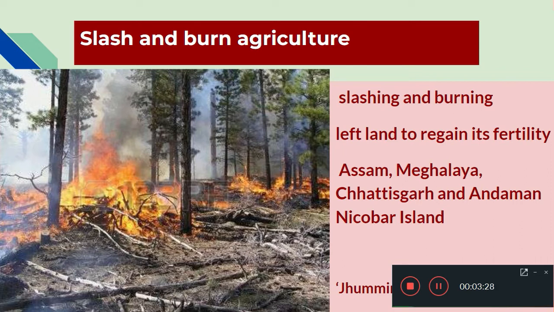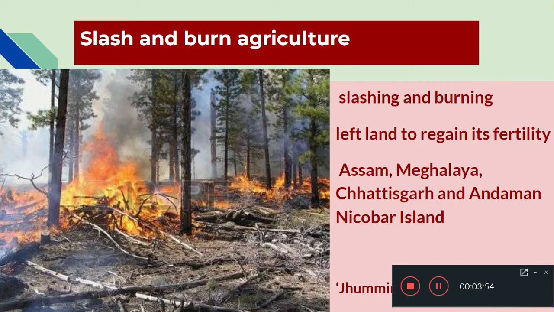Earlier, people were doing the same. Forest where there's burning, and they will start agriculture in those areas. It is called slash and burn agriculture. In India, this type of cultivation is there mainly in Assam, Meghalaya, Chhattisgarh, and the Nicobar Islands. In those states, they have cleared a lot of forest for this purpose. It is also called zooming cultivation.